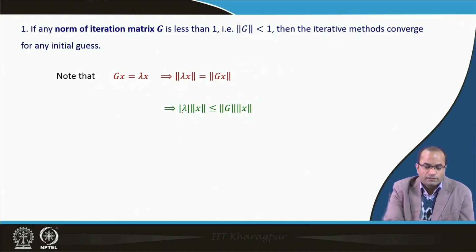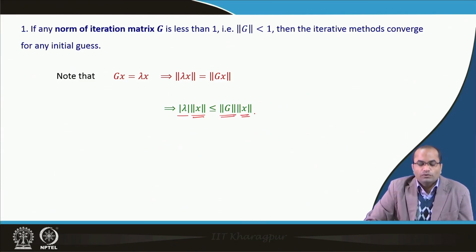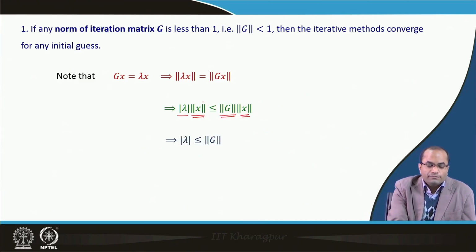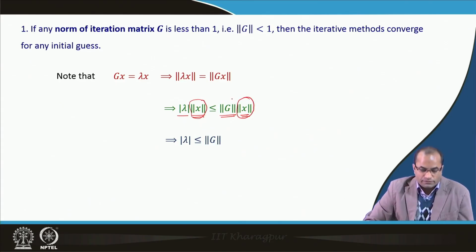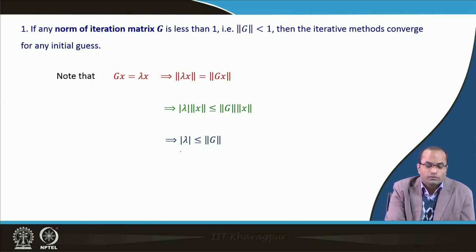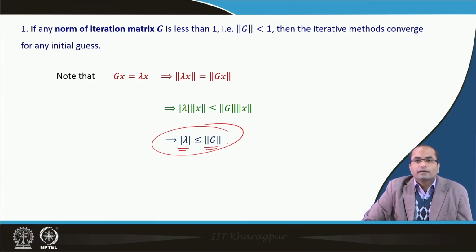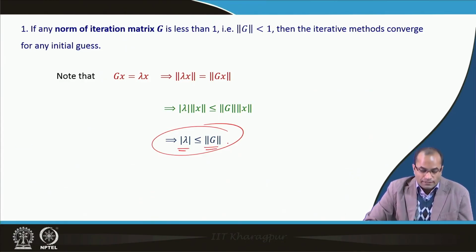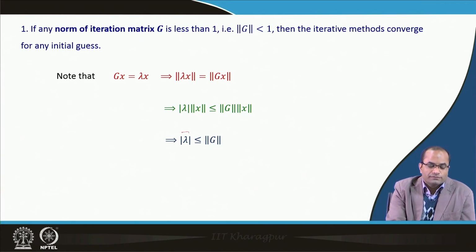So, we have this result now, that the absolute value of lambda times the norm of x is less than or equal to the norm of G times the norm of x. And this implies, because here we have the norm of x and there also we have the norm of x which is positive for non-zero x, that this can be cancelled out, and then we have that the absolute value of lambda is always less than or equal to any norm of the iteration matrix G, and that exactly gives the sufficient condition.